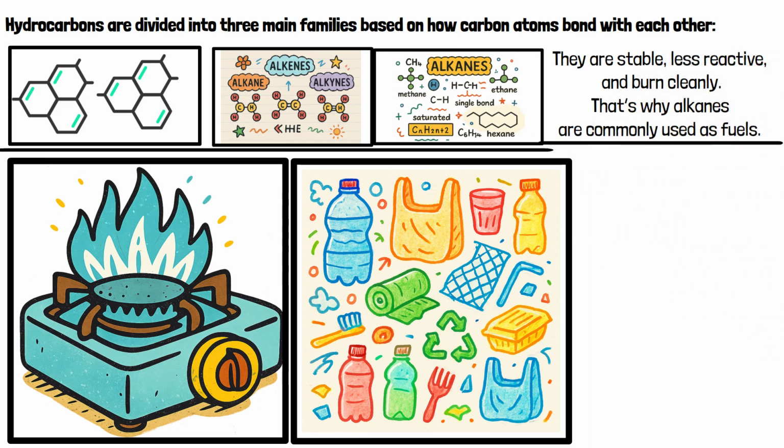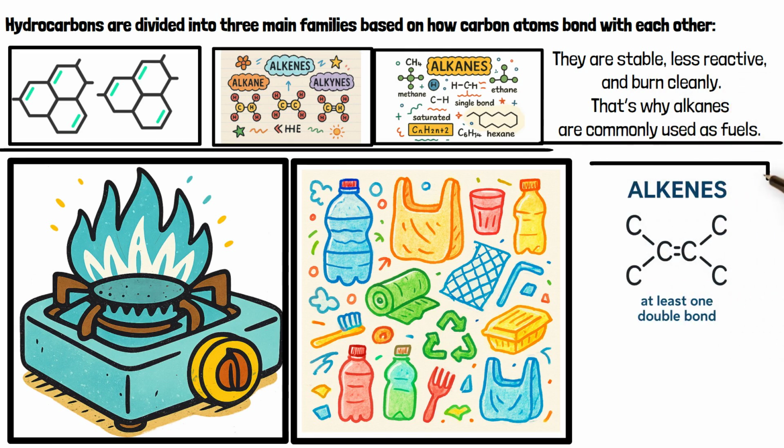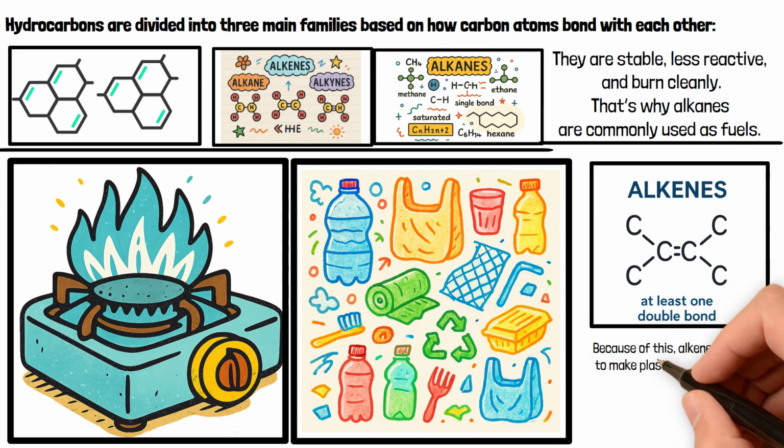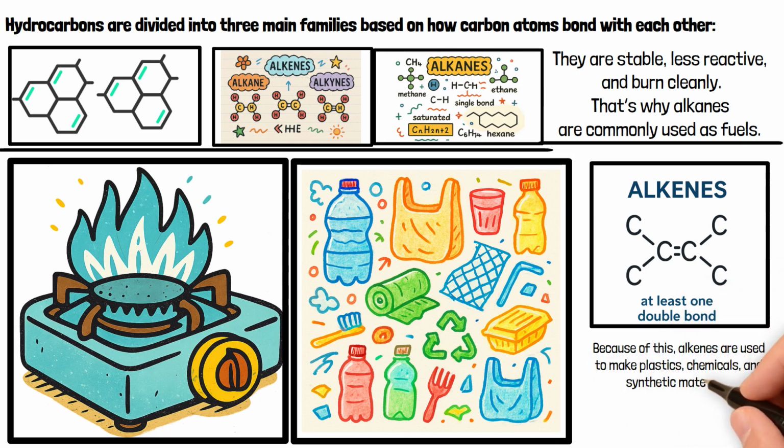But wait, here's the twist. Alkenes contain at least one double bond. That double bond makes them more reactive. Because of this, alkenes are used to make plastics, chemicals, and synthetic materials. That one extra bond changes everything.